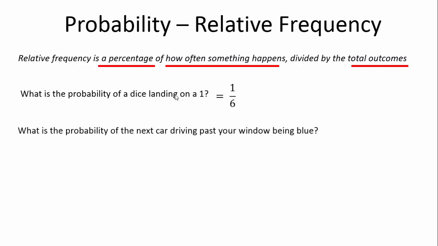What if I were to ask you, however, what is the probability of the next car driving past your window being blue? Right? This is impossible to answer. It is impossible to know what that next car is, or it is possible to make a guess of the percent chance or percent probability that that next car could be blue. What if you are parked next to a DHL service? It is a high chance that the next car is going to be yellow, not blue. So it is not something you can do without any data.